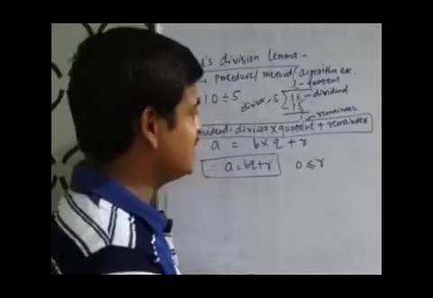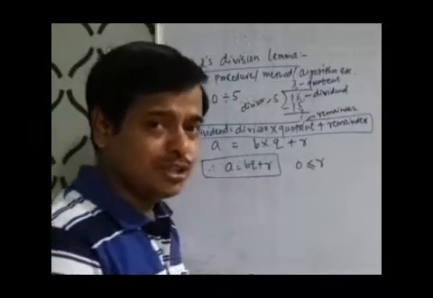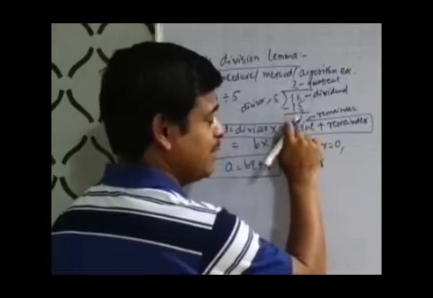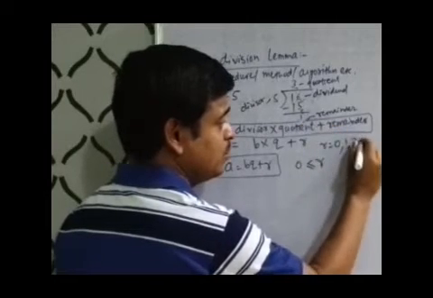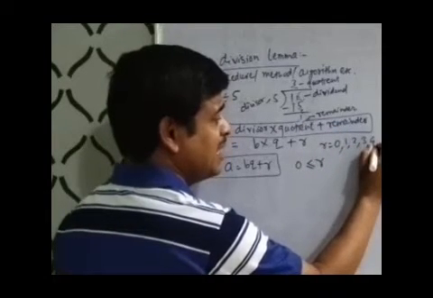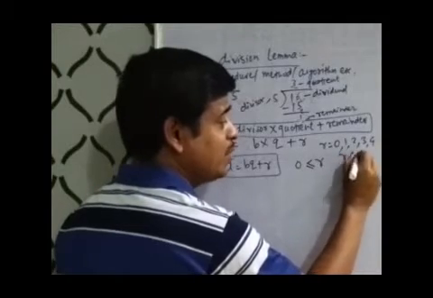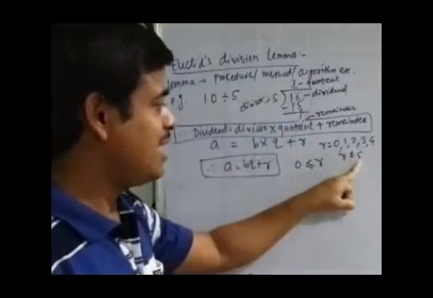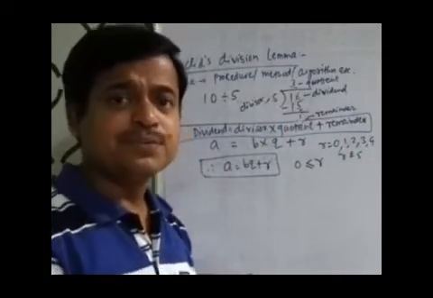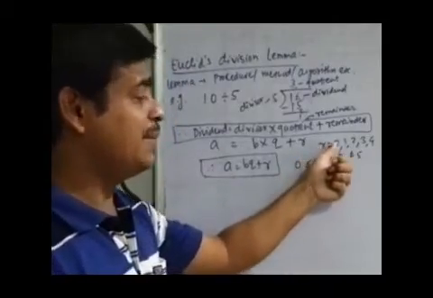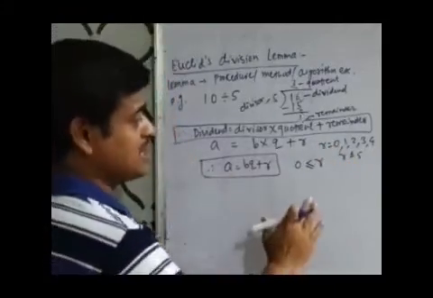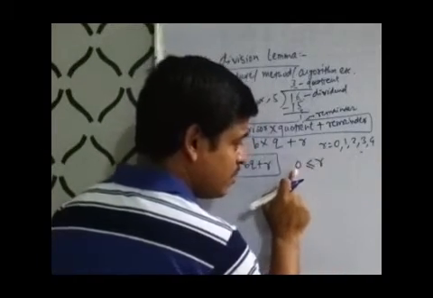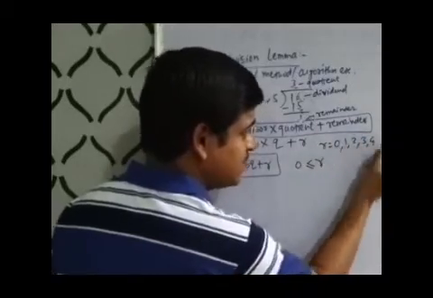So our remainder r may be 0, 1, 2, 3, 4. Remainder here we cannot find equal to 5, because if the remainder is 5, the number will be completely divisible, which will give us a remainder of 0. So the most important concept for r is that the value of r may be 0 or greater than 0. You can see 1, 2, 3, 4 are greater than 0.